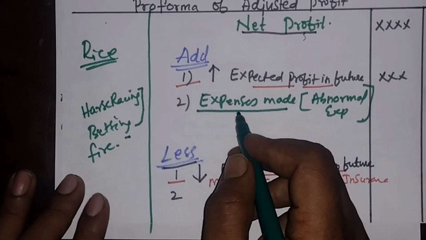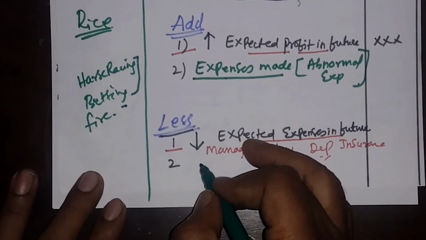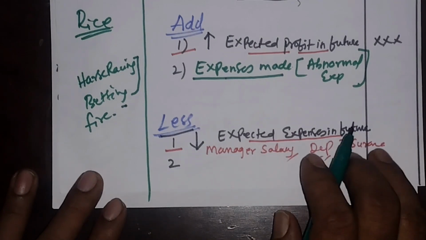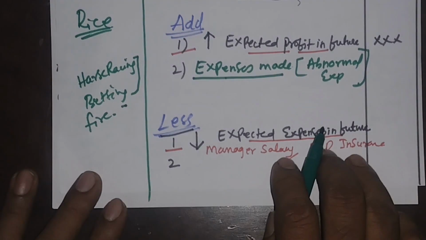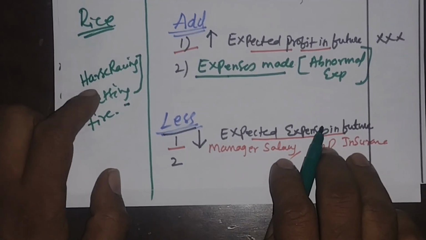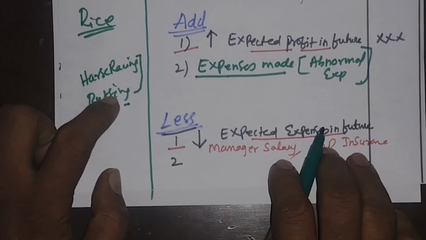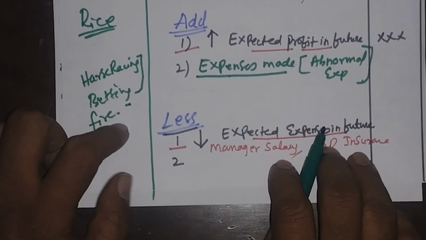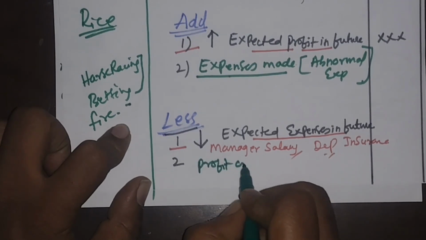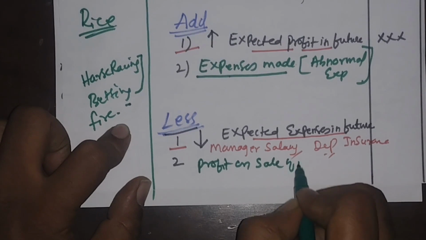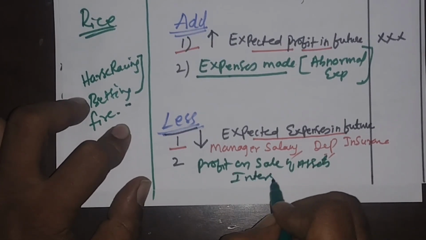In the same manner, opposite to those expenses, I would have included some incomes. Those incomes I also have to minus. I would have earned some profit on horse racing, or some amount on betting, or profit on sale of assets, or interest on investment.